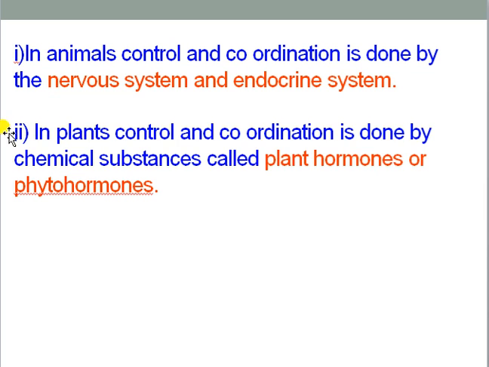Going to the next point, we all know that in animals, control and coordination is done by the nervous system as well as the endocrine system. In case of plants, always keep in mind, they don't have any nervous system. So they have only plant hormones, or chemical substances, by which they coordinate their internal organs and give responses against any kind of stimuli. So animals have the nervous system and endocrine system, and in plants only plant hormones, or phytohormones, function like that. That means only the endocrine system.